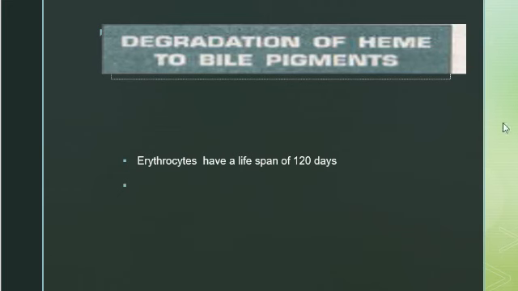The degradation of the heme to the bile pigments. Erythrocytes have the lifespan of 120 days. At the end of this period, they are removed from the circulation. Erythrocytes are taken up and degraded by the macrophages of the reticuloendothelial system in the spleen and in the liver.